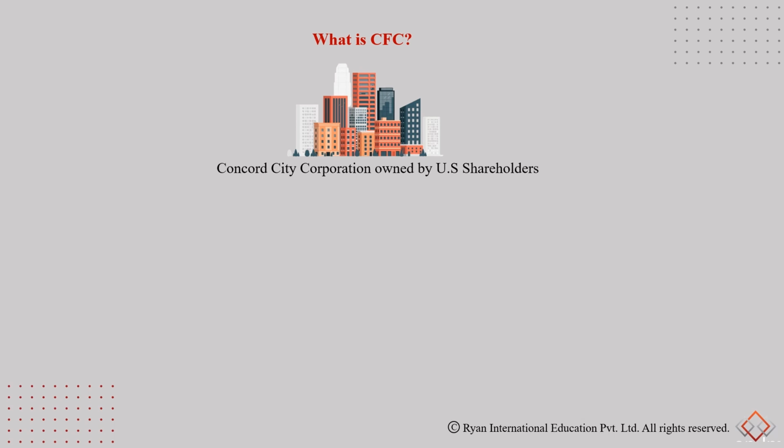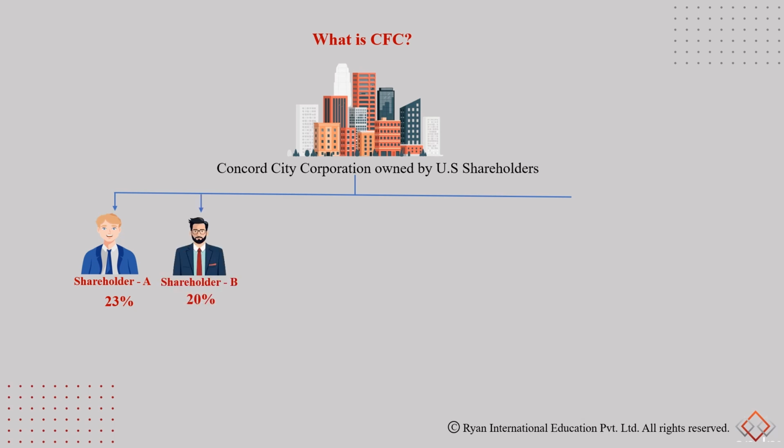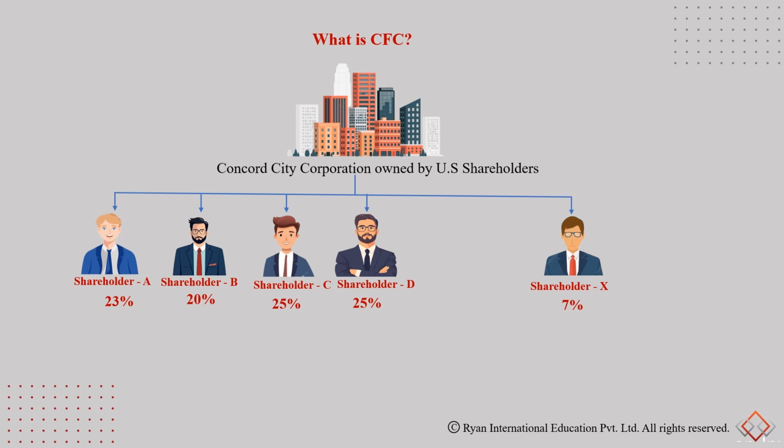Now, let's say we have Concord City Corporation. These are owned by US shareholders. Now, let's say this is a corporation which is set up in a tax haven country. So we have certain shareholders. Shareholder A owns 23% of the company. Shareholder B owns 20%. Shareholder C 25%. And then we have shareholder D who owns 25%, another individual. We also have another individual who owns 7%, shareholder X.